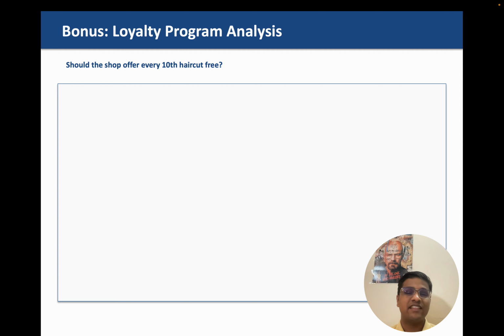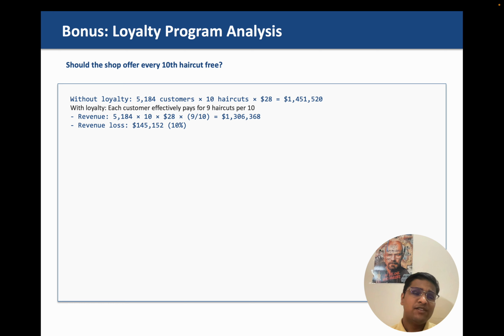Should the shop offer every 10th haircut free? Is it feasible, and how will it affect our revenue? Without a loyalty program, there were 584 customers, each paying for 10 haircuts at $28 per haircut, which leads to a revenue of $1.45 million. If we offer a loyalty program, then instead of paying for 10 haircuts, each customer is effectively paying for 9 haircuts. So our revenue will be multiplied by 9 and divided by 10. Effectively, it will be a 10% revenue loss, so our revenue loss will be $145,000.